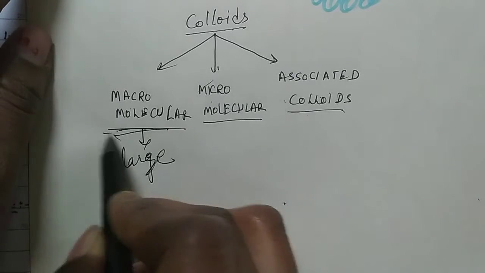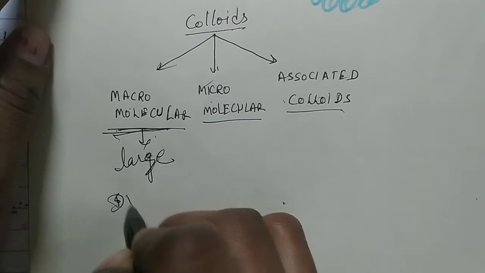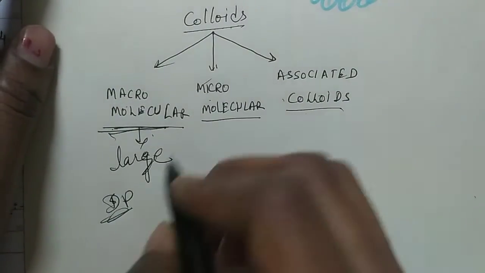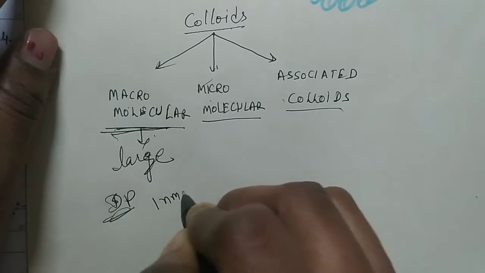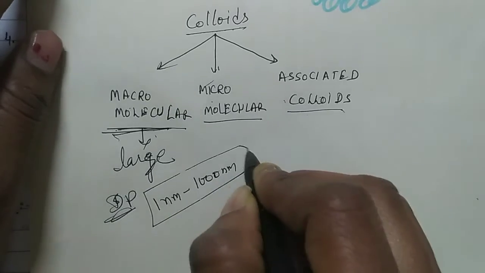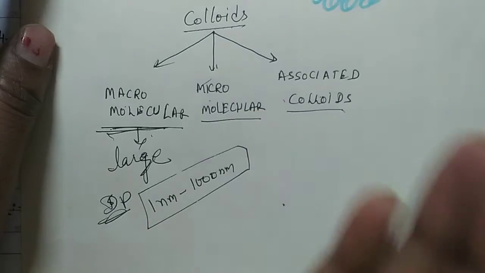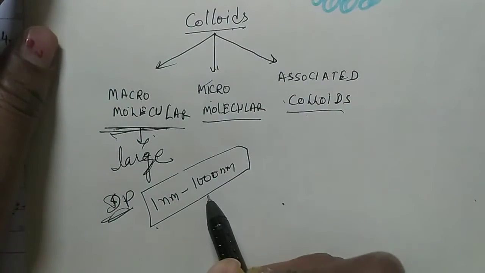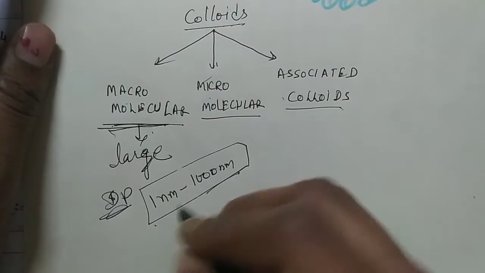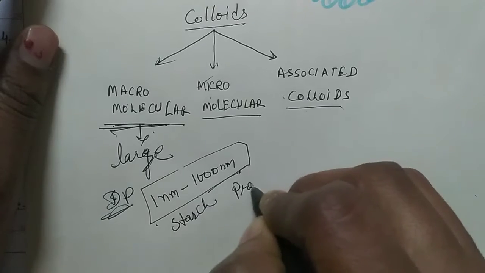In macromolecular colloids the size of the DP is large enough to be in the colloidal range by itself, between 1 nm and 1000 nm. The size of particles of the dispersed phase lies between 1 nm and 1000 nm.